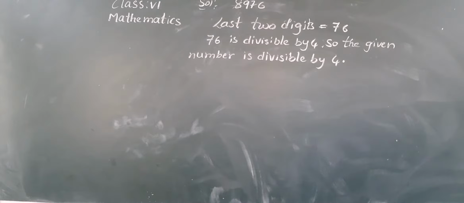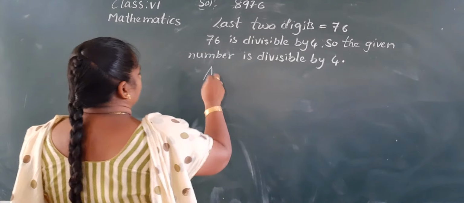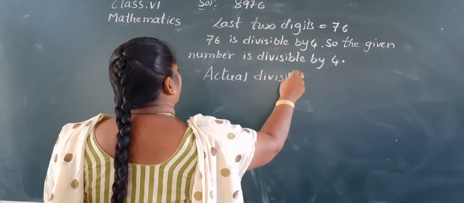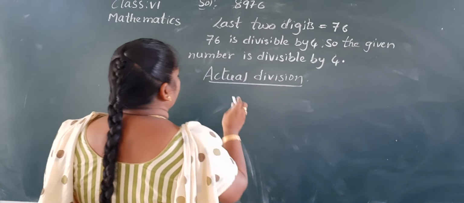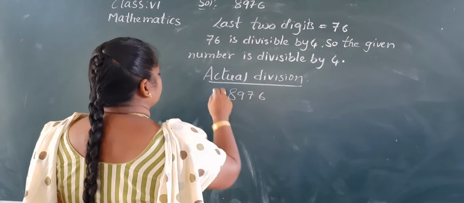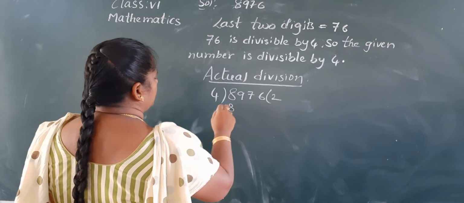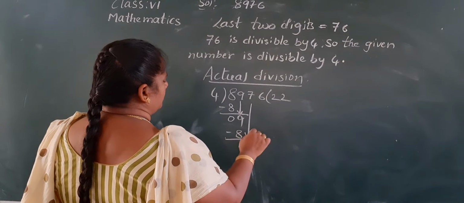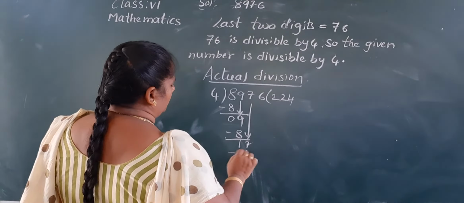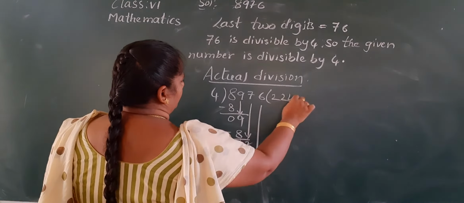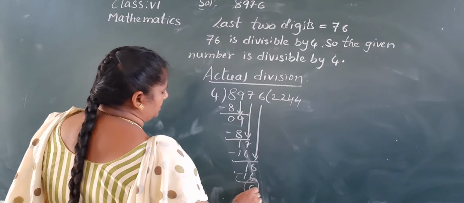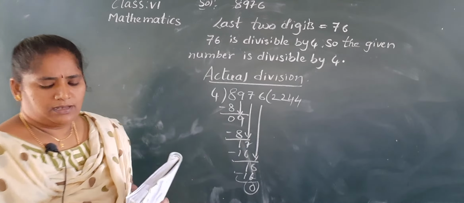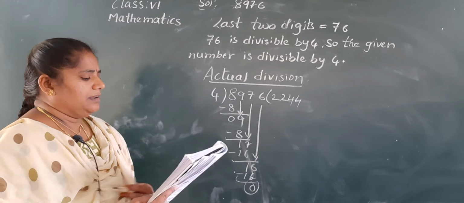Now, actual division. 4 2s are 8, 0, take down 9, 4 2s are 8, 1, 7, 4 4s are 16, 1, take down 6, 4 4s are 16. Yes, we get the remainder 0. So, it is divisible by 4. Okay, ma? So, like this we have to verify the numbers.